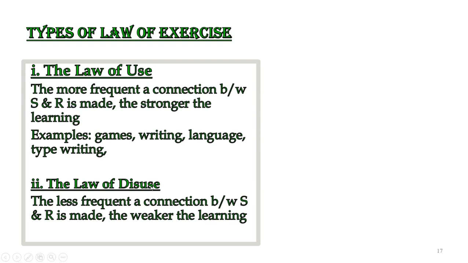It is disuse, you are not using it again and again, and therefore that part would be weaker for the student.